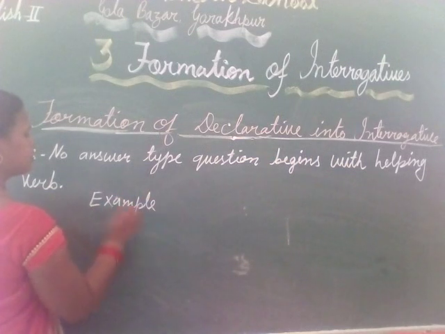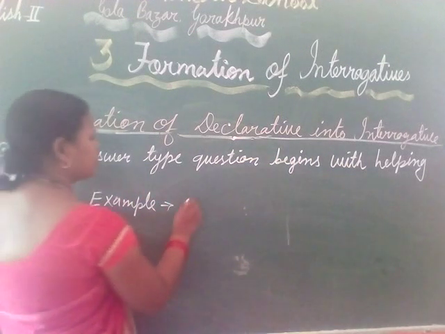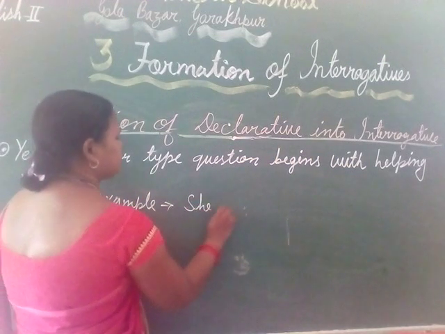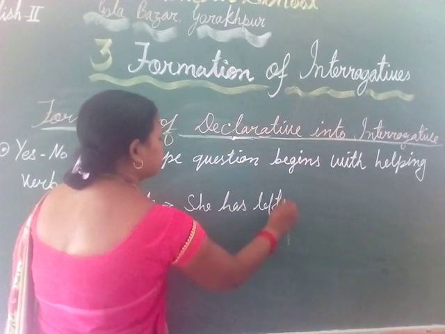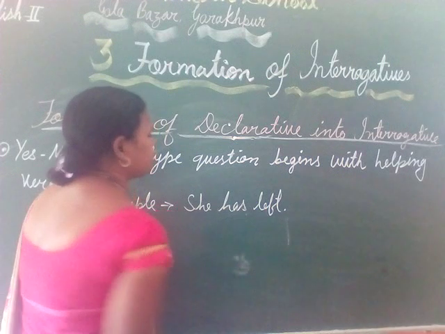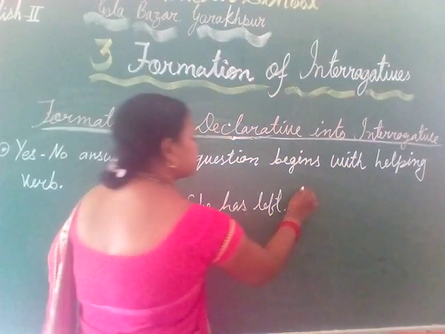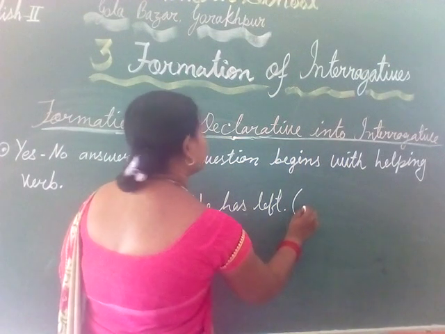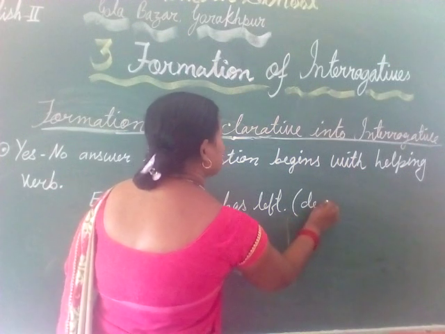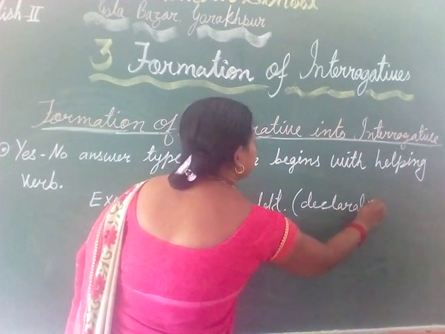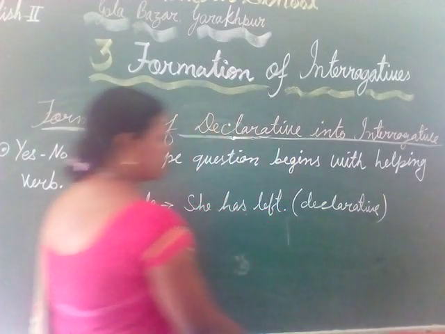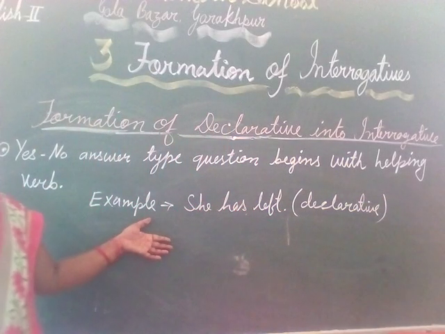She has left. This sentence is a statement, or you can say a declarative sentence, and we have to change this into interrogative.